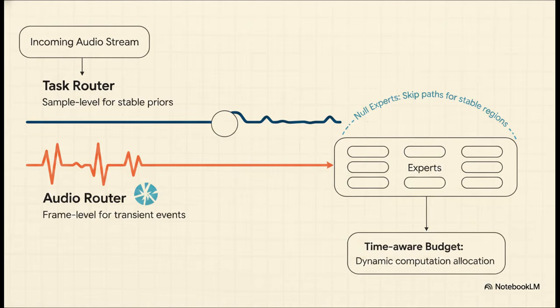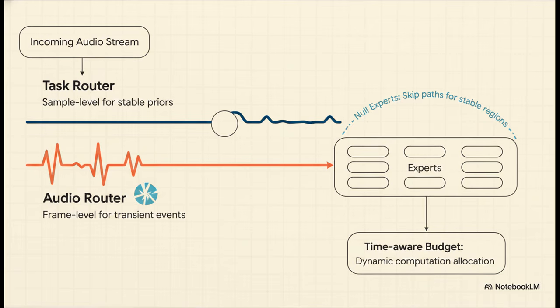SwanTale uses a highly specialized dual routing twist on this concept. The task router selects experts at a broad sample level, which gives stability to zero-shot versus instruct tasks. Meanwhile, the audio router uses frame-level routing to perfectly handle sudden transient events, things like a glass shattering or a very quick speaker change. They even include what they call null experts. These act as skip paths for near-silent regions, saving a ton of valuable computation. So the big takeaway here is that SwanTale allocates its brainpower dynamically and efficiently through a time-aware budget.